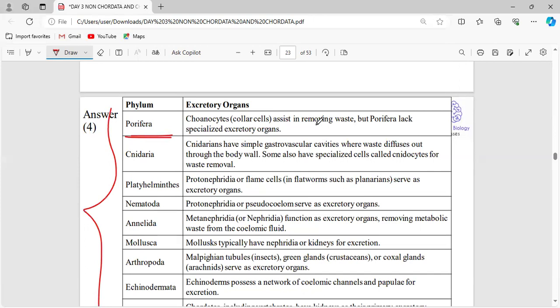In case of Porifera, we know that the canal system will be the name of the structure which is going to do all the physiological functions. Okay, especially these choanocytes. What is this choanocyte made of? What is the main locomotory organelle present in the choanocytes which is helpful in the process of excretion? Just tell me what will be the locomotory organelle and what will be the structure which is present in the choanocytes.